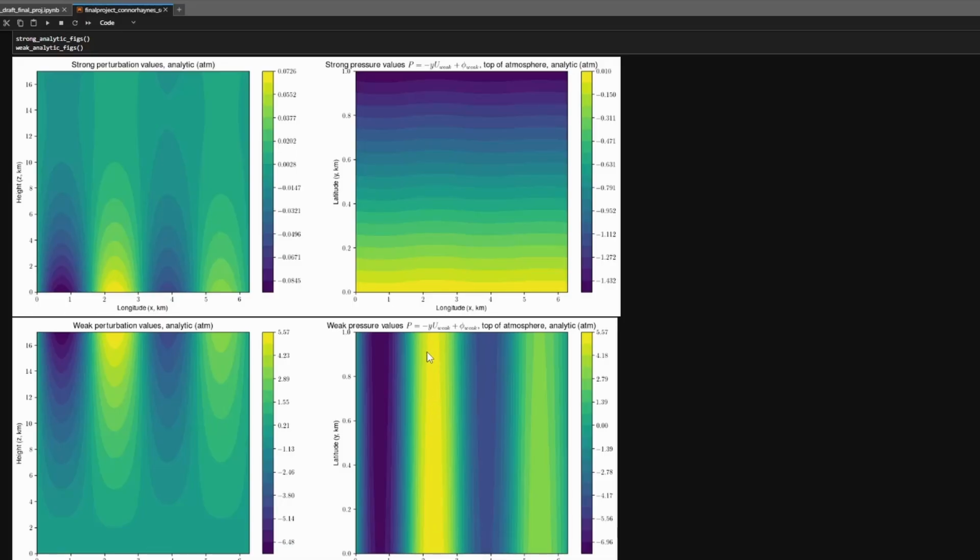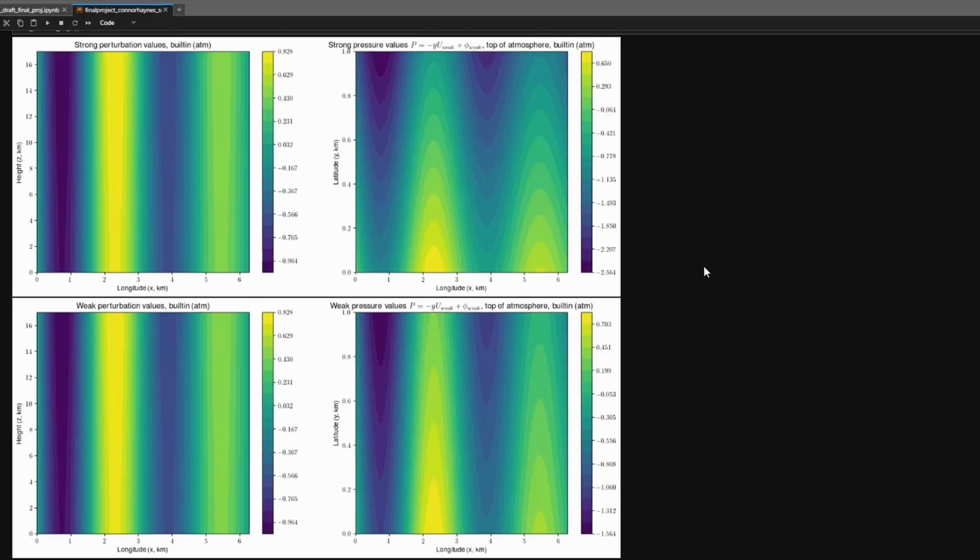As you can see, the penetration from the higher values from the surface upwards into the top of the atmosphere is still prevalent. And finally, we have the pre-built solver method, method 3. Again, this has similar discrepancies that we've seen in the previous method, but still shows that general trend that we were looking at in method 1. Both the strong perturbation and the weak perturbation show very similar graphs. But again, the pattern is similar to the one seen in the analytical solution, which is a similar pattern to that of the surface confined perturbations we expect to see in the paper as well as method 1.